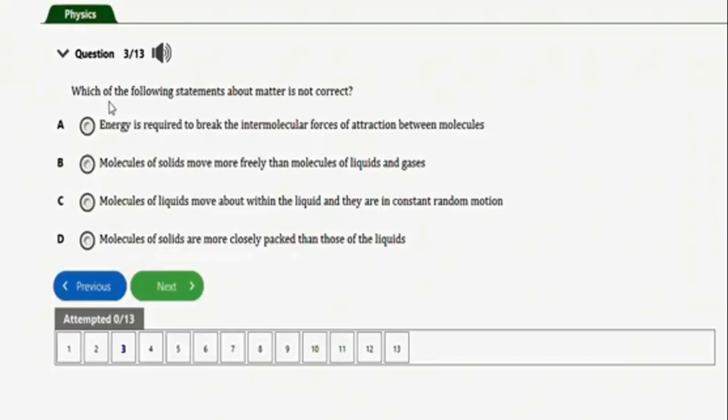The correct option here is option B, which is molecules of solids move more freely than molecules of liquids and gas. Alright, so this is not a correct statement. So that's the right option. Let's go to the next repeated question, which is this one.